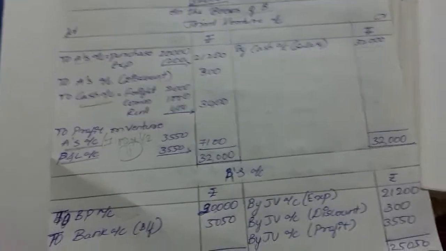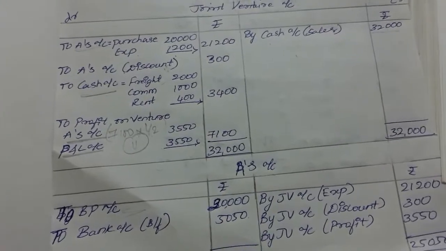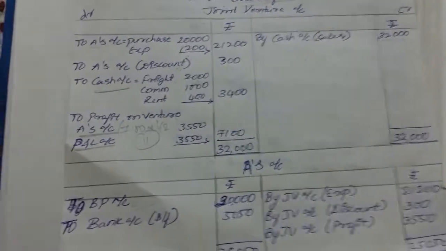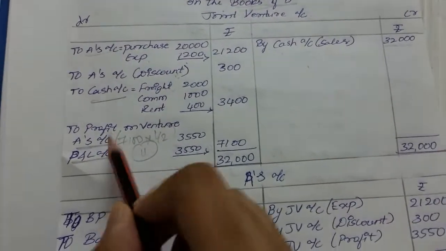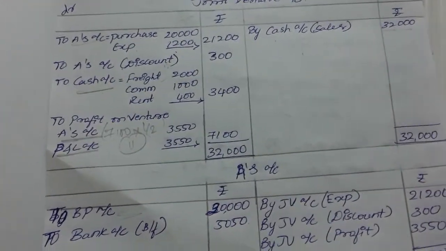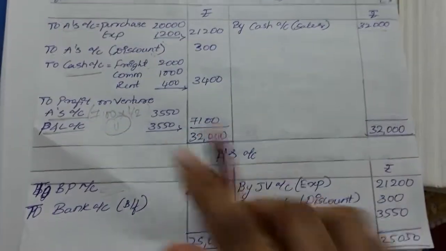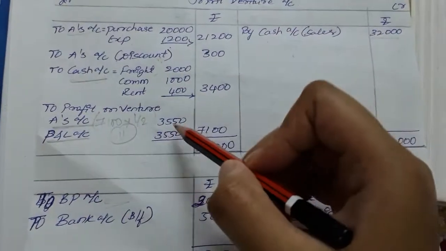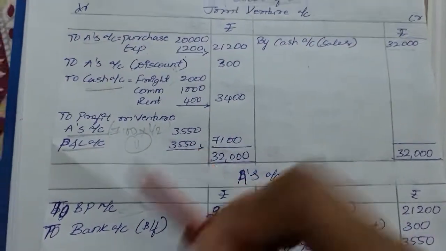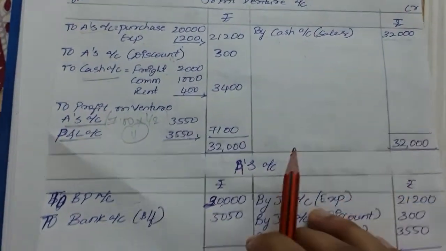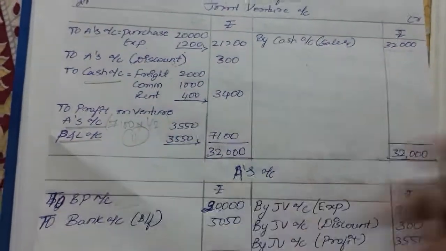He will transfer it directly to his profit and loss account. Here we write A account because we need to send it to his account and some procedures will be there. So that is giving to others, and this is keeping for himself. He will transfer directly to profit and loss account.